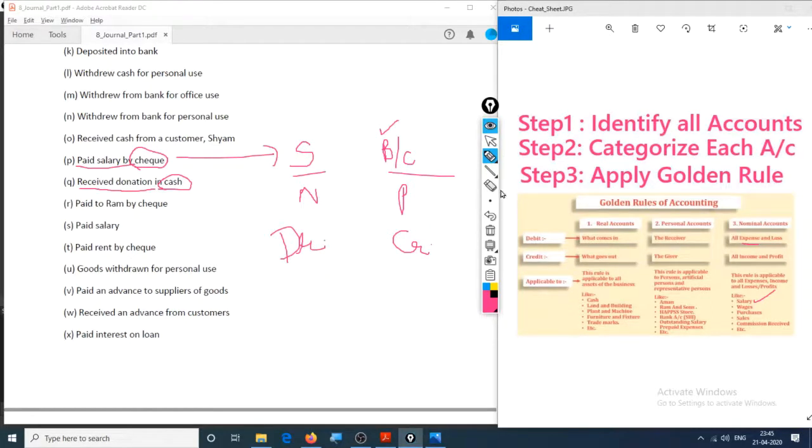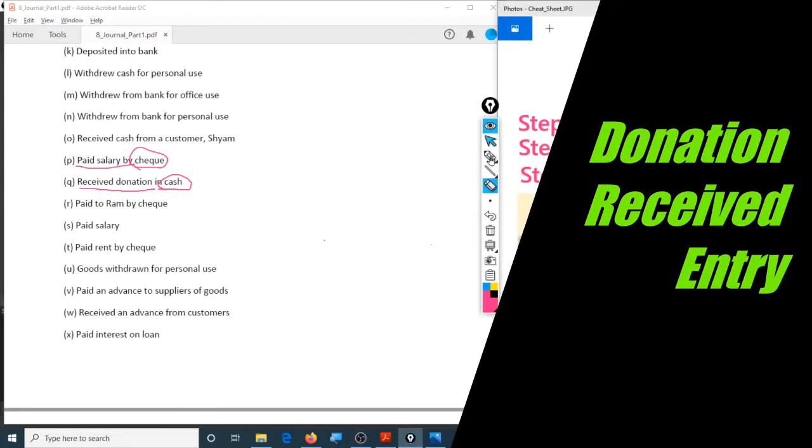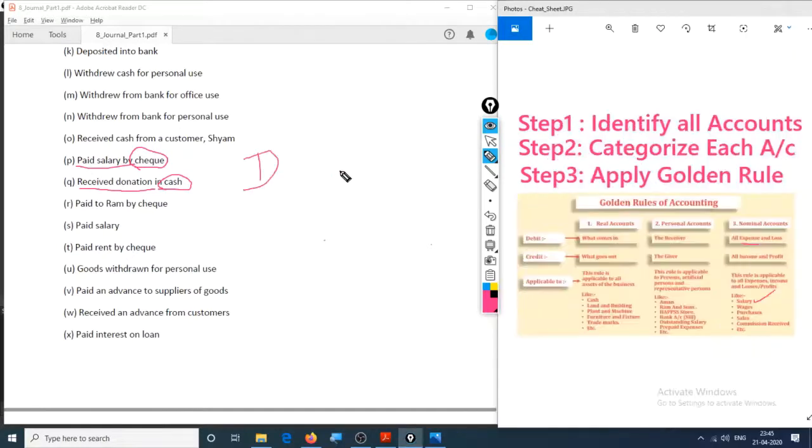Okay, so now let's see this one right here, received donation by the help of cash. Donation is the first account, cash is the second account. Donation is an income right here, hence it is a nominal account. Cash is a real account. Cash came in, that is debit, and donation is income.